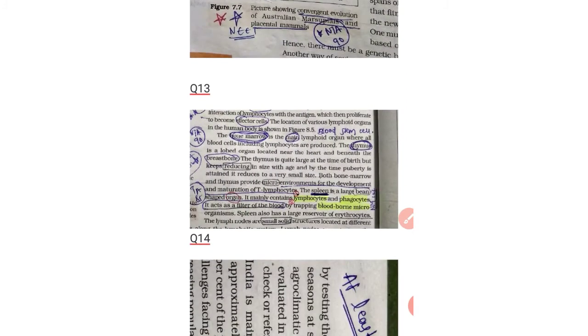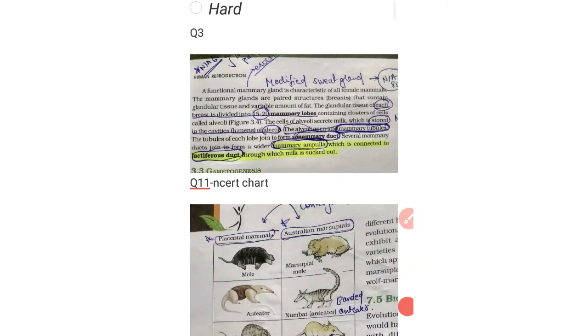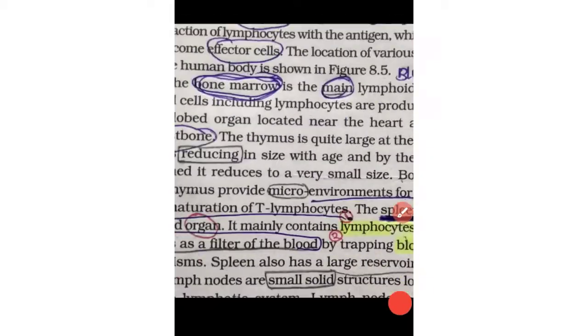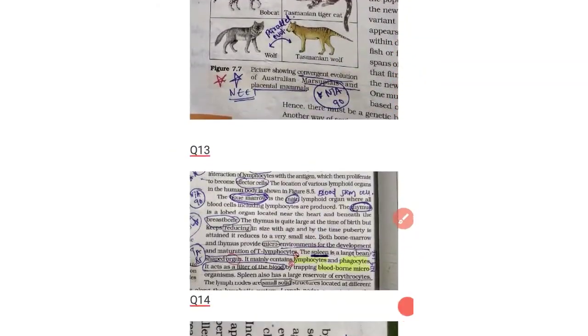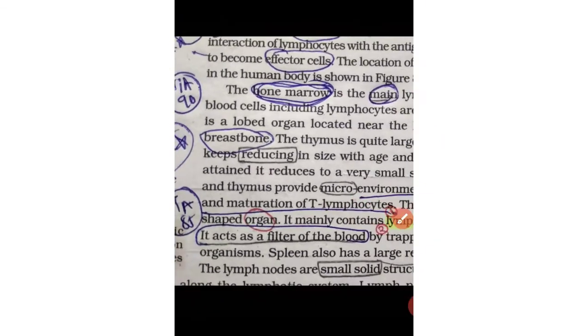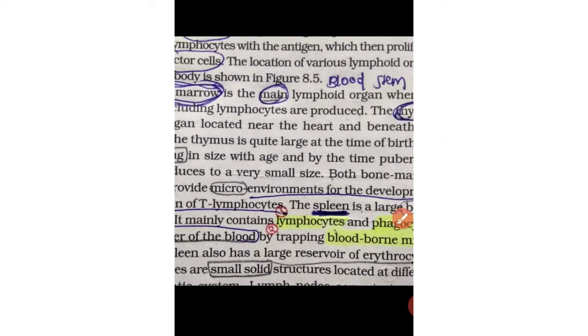And the next is question number 13. In question number 13 they have given this paragraph as it is, without any data change. They have just given the blanks, and we have to fill them. The first important thing in this paragraph is that the bone marrow is a primary lymphoid organ, the main lymphoid organ.